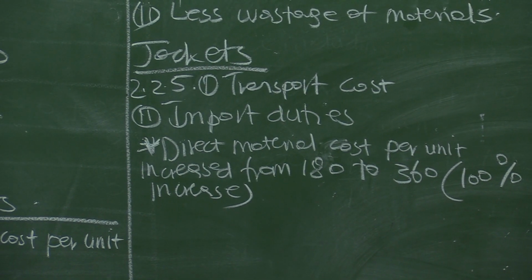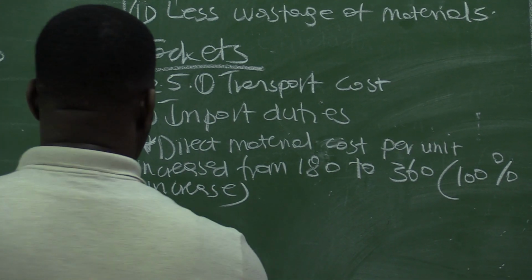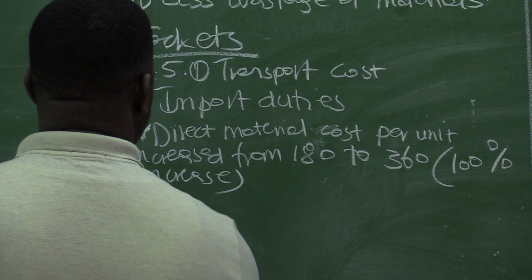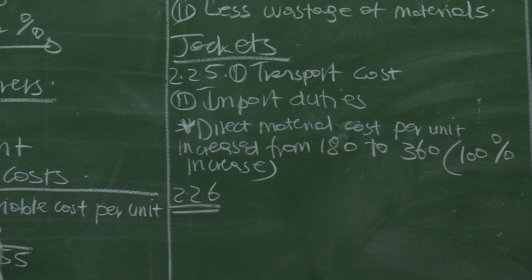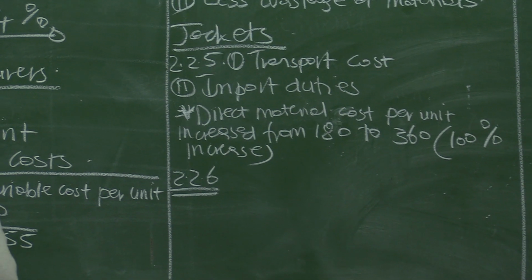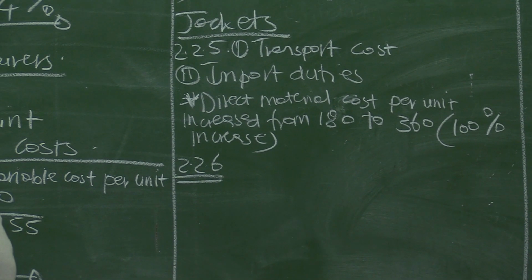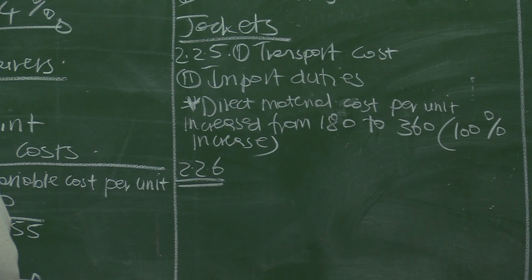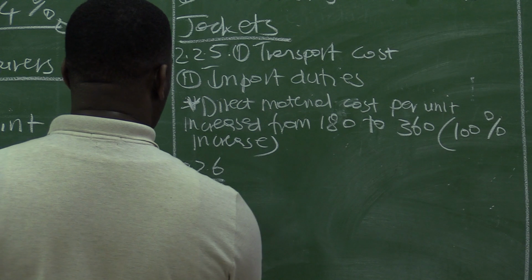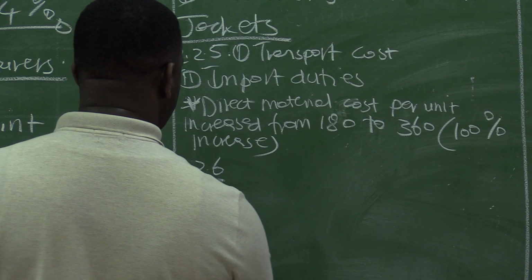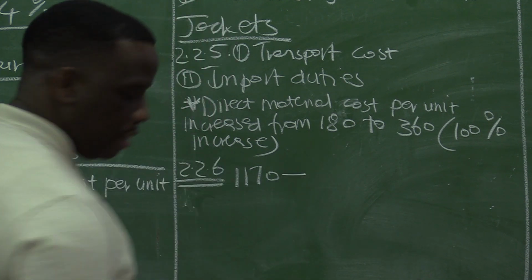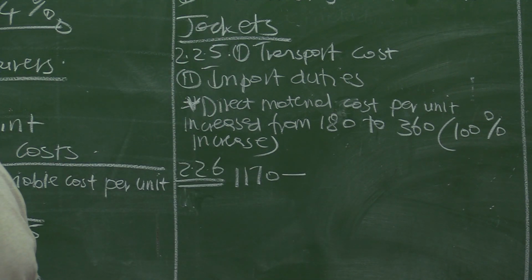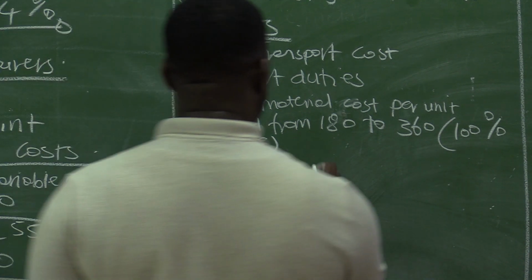Right, 2.2.6. Calculate the percentage increase in the selling price of jackets. Right? Their jackets are now sold for 1,170. And then in the previous years, they were sold for 780.